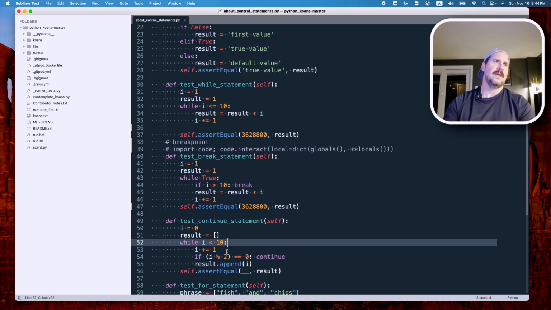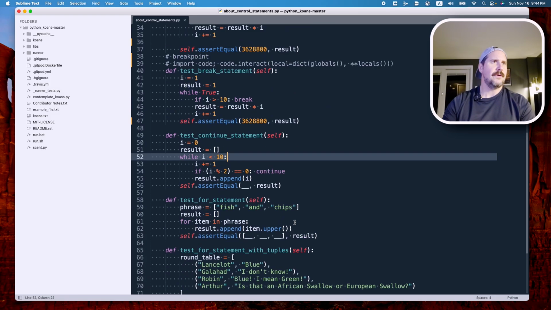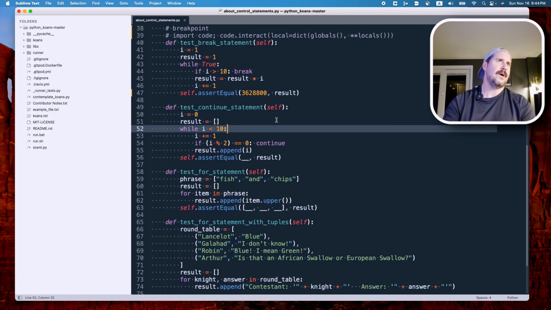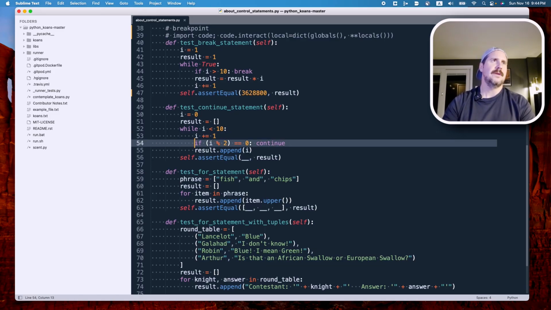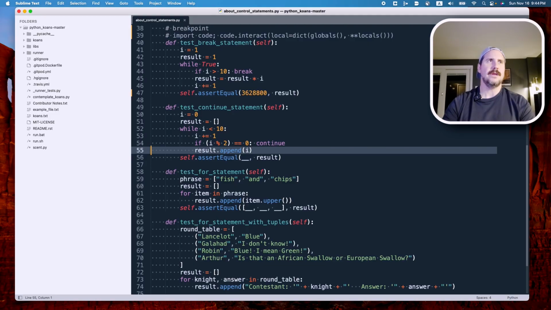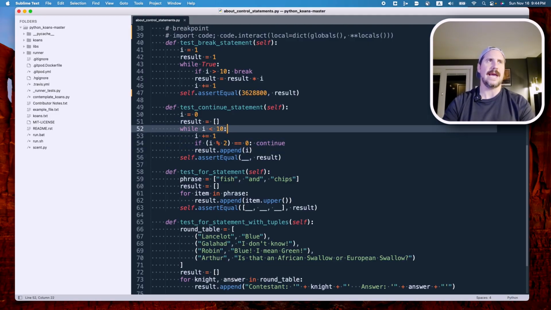So, in the while loop, we say if I is less than 10, keep going, increment I, and if I is divisible evenly by 2, if it's an even number, continue on and append that value of I to the result list.